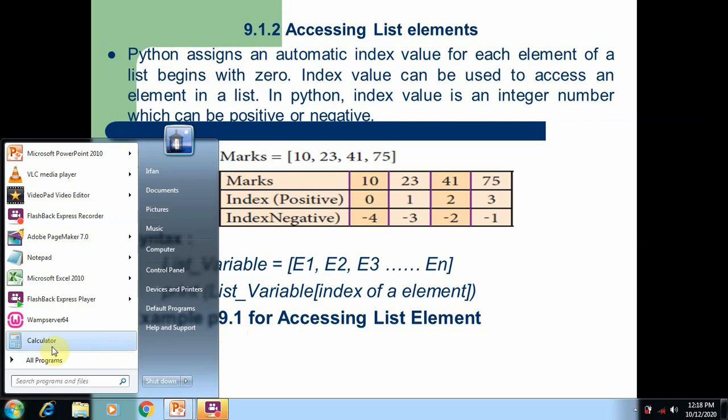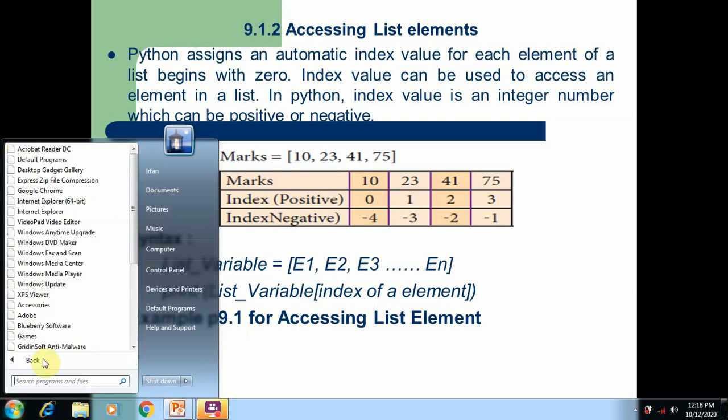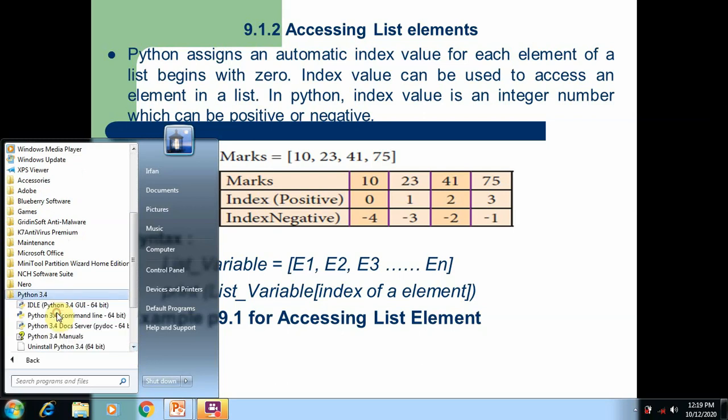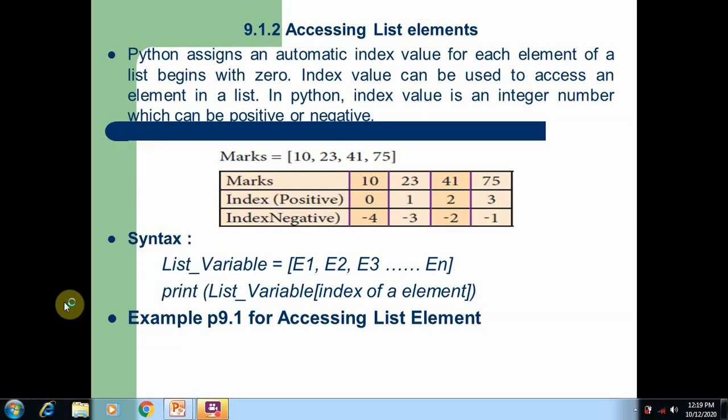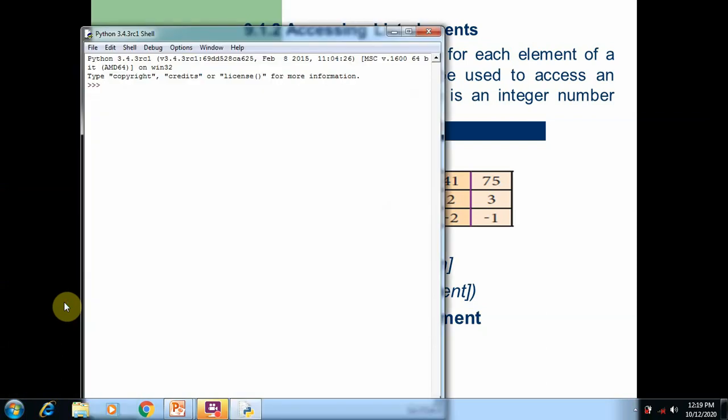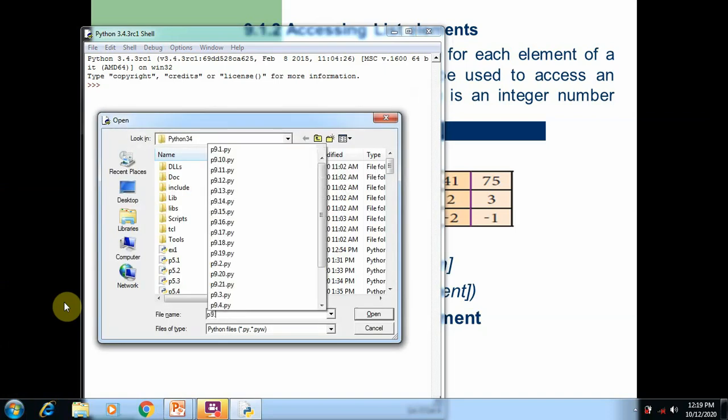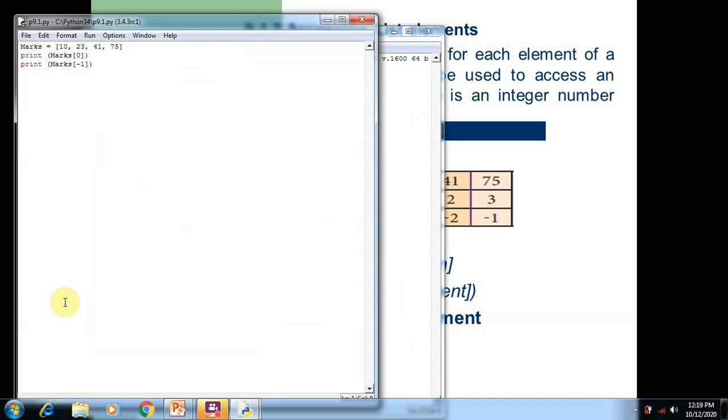So now I'm going to open Python and example program 9.1, where we're going to discuss how to create a list and how to access list elements using the index number. So first open Python, and then I'm going to open program 9.1. Python is open. Now from the prompt, press Ctrl+O, type the file name P9.1, the first program of the chapter.